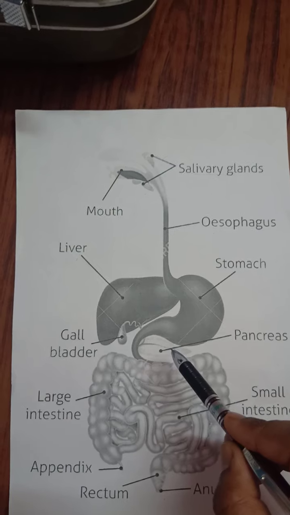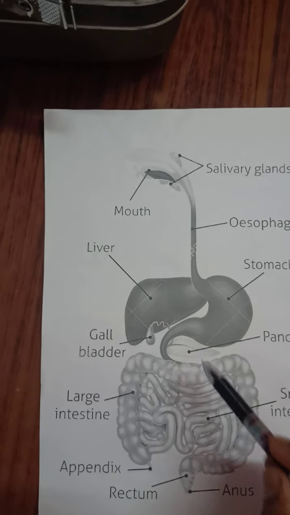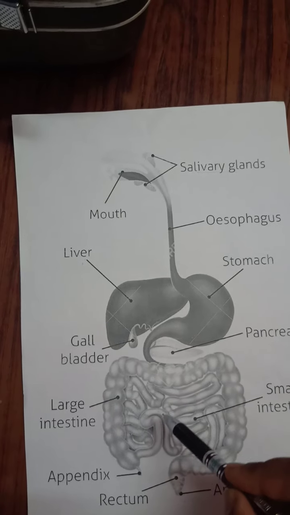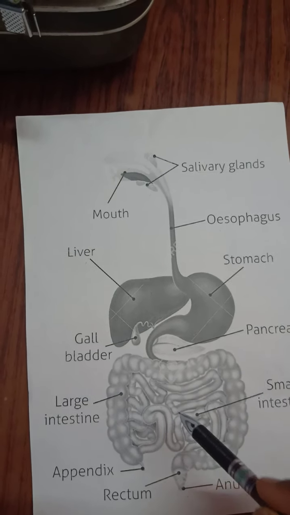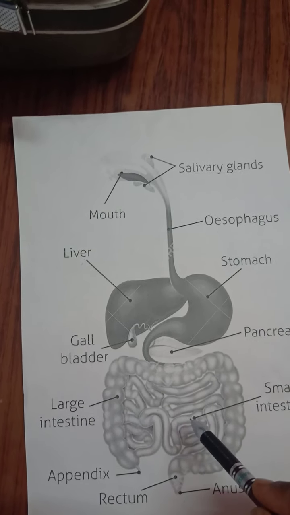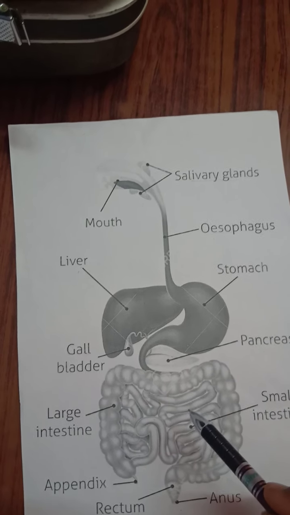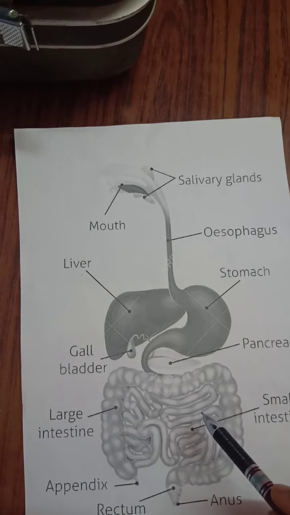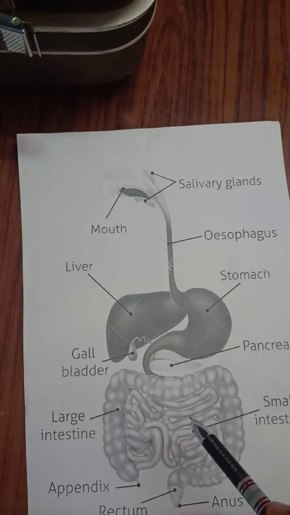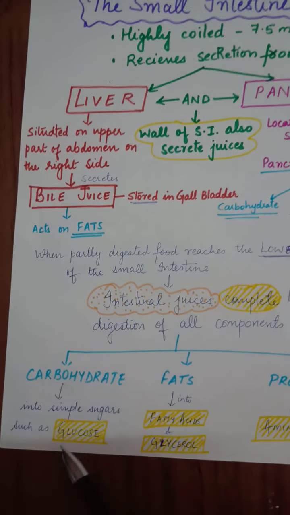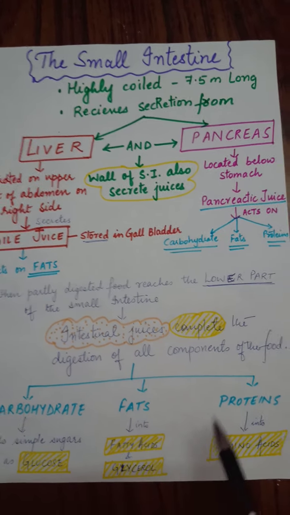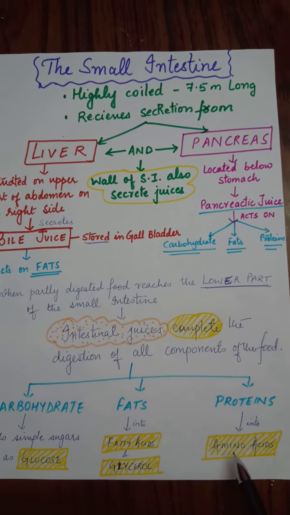Clear everyone? And how the full digestion of the food takes place here in the small intestine: carbohydrates, fats, proteins are all broken down into simpler components, that is carbohydrate into glucose, fats into fatty acids and glycerol, proteins into amino acids.